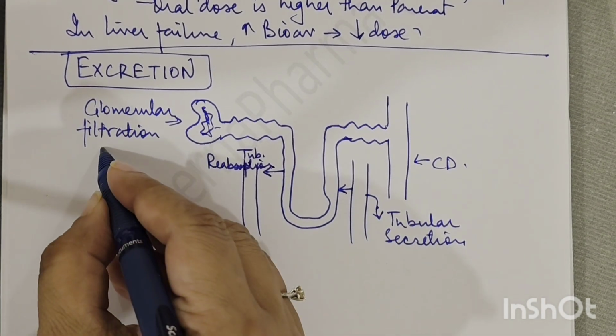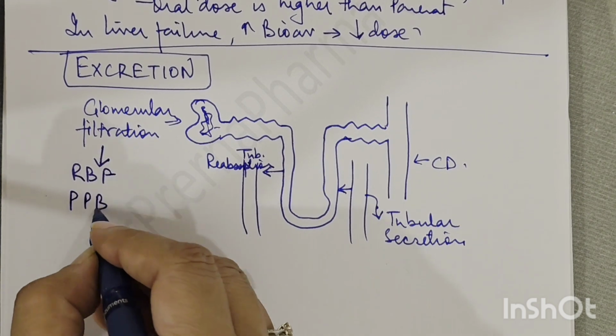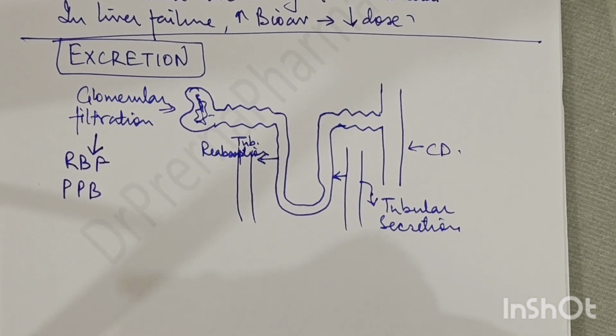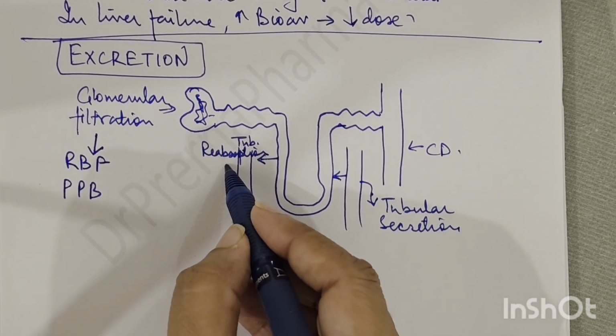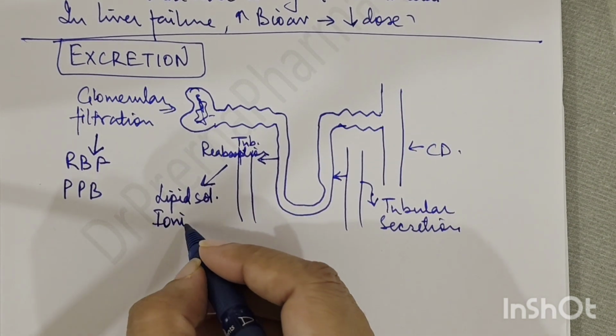So now glomerular filtration को क्या क्या affect करता है? Renal blood flow and plasma protein binding. If the renal blood flow is good, then filtration will be good. If plasma protein binding is more, then filtration will be less because plasma proteins will not be filtered. Then tubular reabsorption. Tubular reabsorption किस पे डिपेंड करता है? Lipid solubility पे and ionization पे.